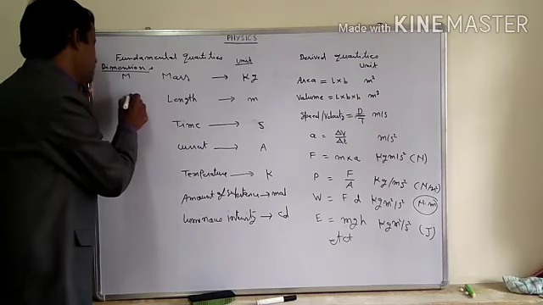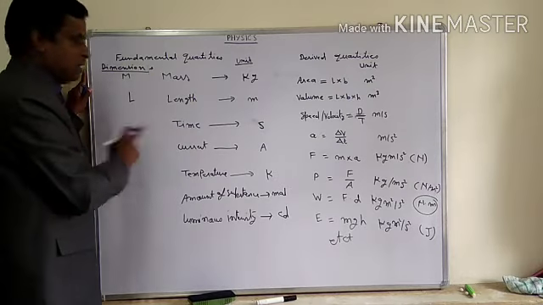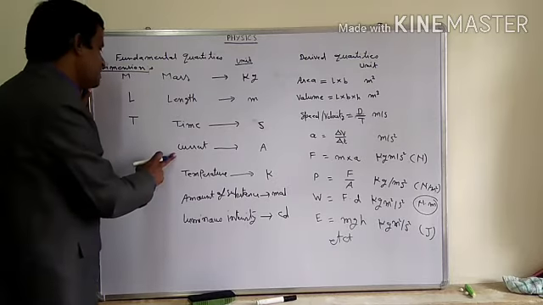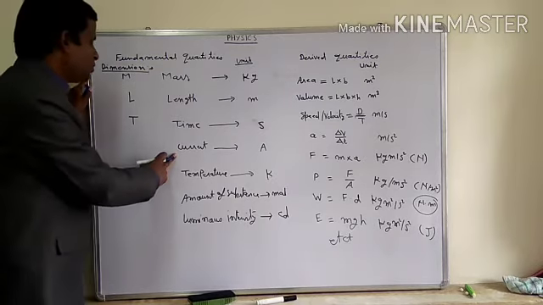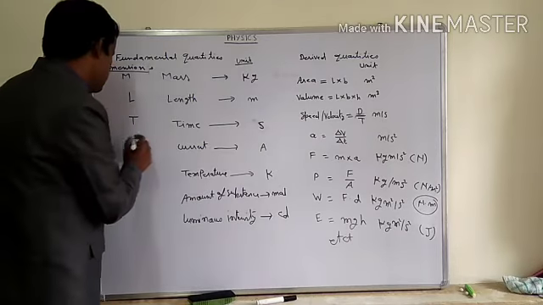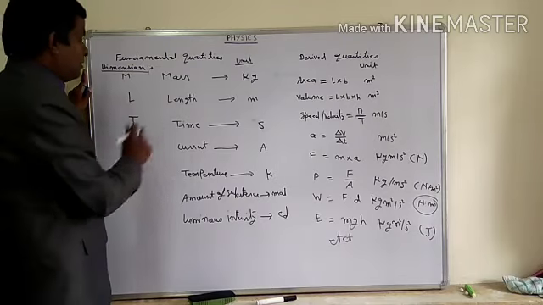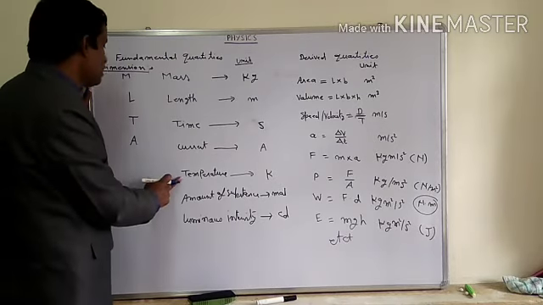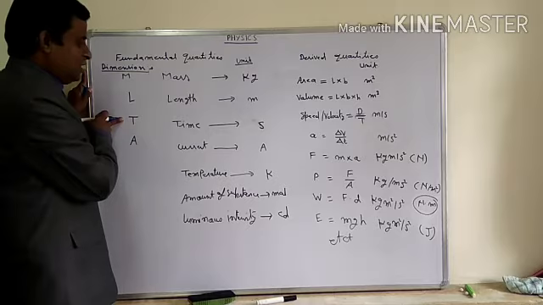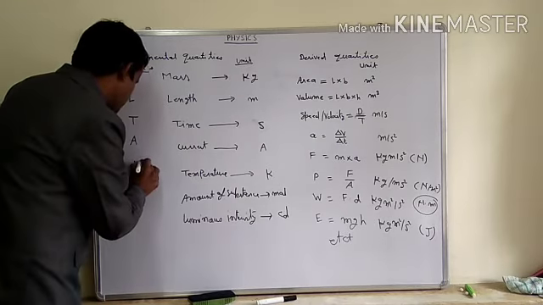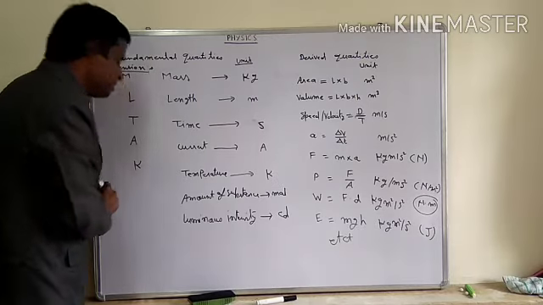Length starts with L, so its dimension will be L. Time starts with T, so it's T. Current starts with C, but I'm not going to take C, I'm going to take capital A. So A is the dimension of current. Temperature: I have already taken T initially, so I'm not going to take T over here. I'm going to take K. So K is the dimension of temperature.